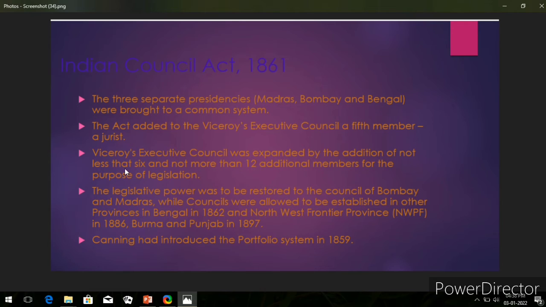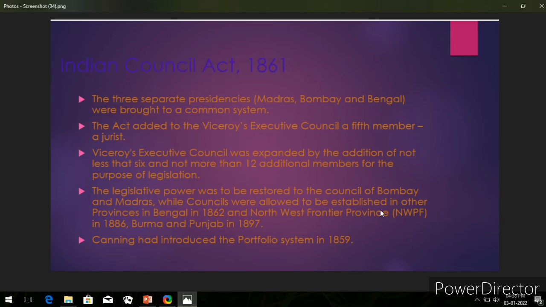And in the fourth point, the legislative power was to be restored to the Councils of Bombay and Madras, while councils were allowed to be established in other provinces: in Bengal in 1862, the Northwest Frontier Province, NWFP, in 1886, and Burma and Punjab in 1897.